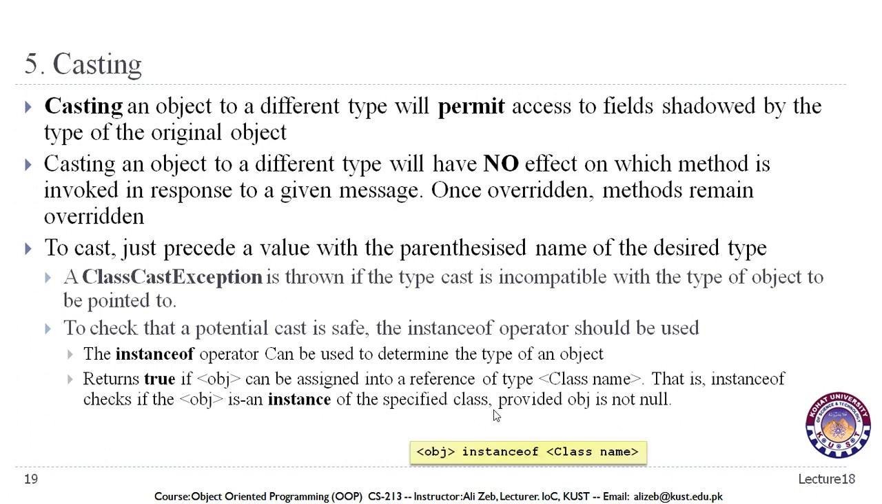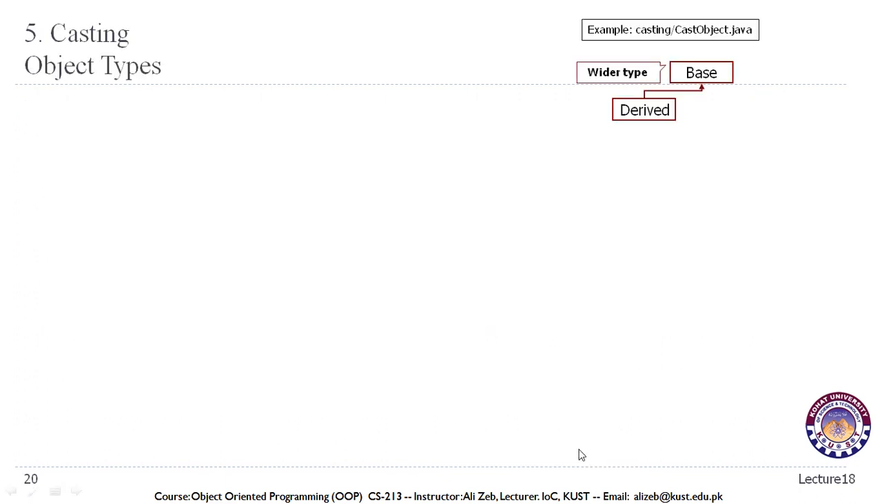And this is the syntax of the instanceof operator that we have seen previously. Here we write the name of the object, the instanceof keyword, and the name of the class. That will return a boolean value. We have some types of conversion, widening conversion and narrowing conversion, with objects, as well as we saw in our primitive data types.